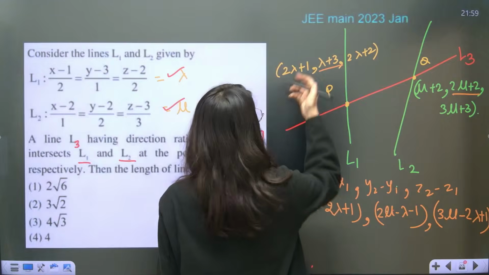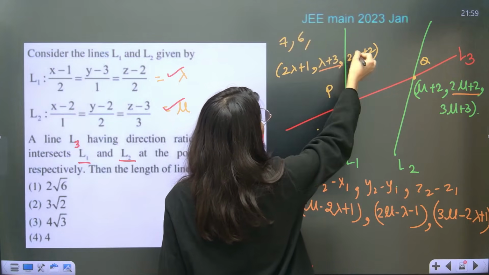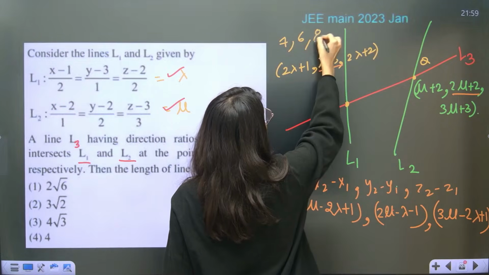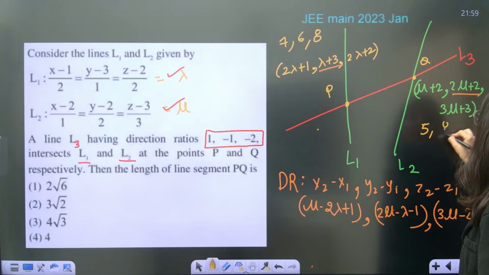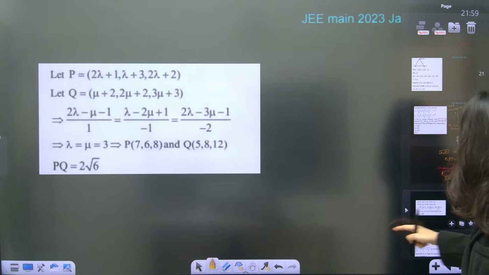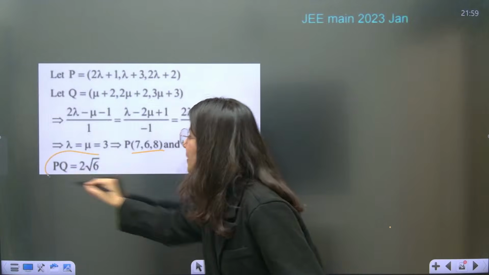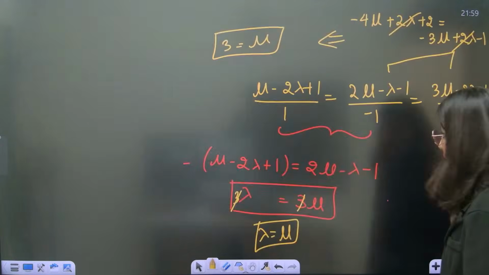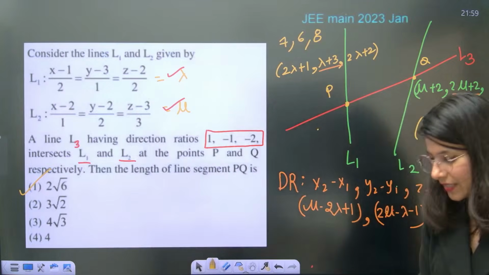So this is going to become 3 times 2 plus 1, 7, comma 6, comma 3 times 2 plus 2, 8. What about this? 5, comma 3 times 2, 8, 3 times 3 plus... 12. Calculate the distance between these two and let me show you the final solution. 7, 6, 8, 5, 12. The moment you calculate the distance, you will get 2 root 6. So option A is absolutely right. Have a look. Let me know.